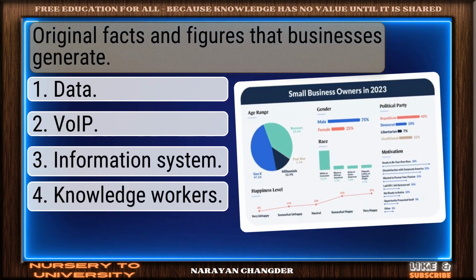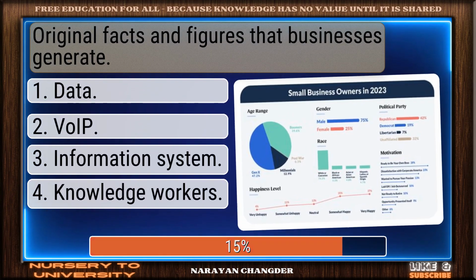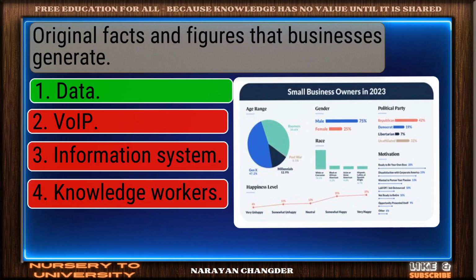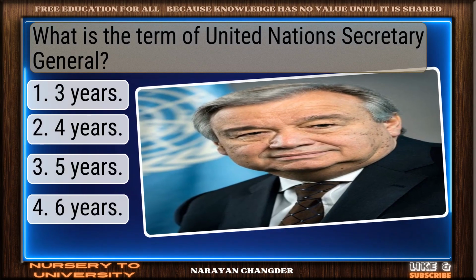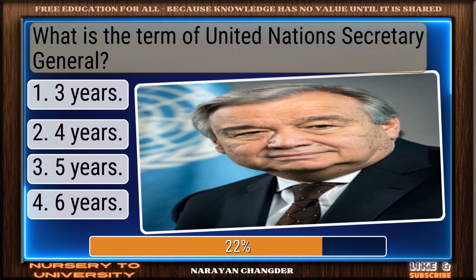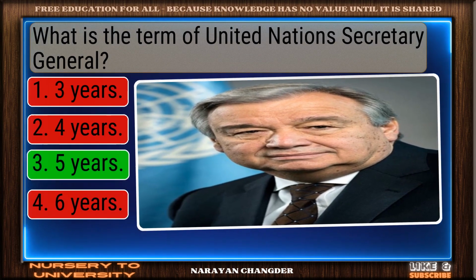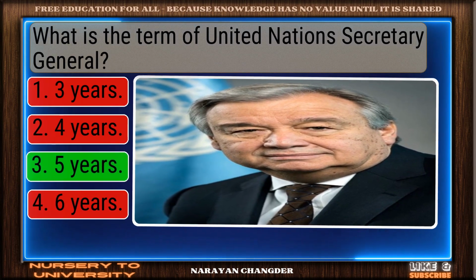Original facts and figures that businesses generate. Right choice. Data is best. What is the term of United Nations Secretary General? Great thinking. 5 years is right.